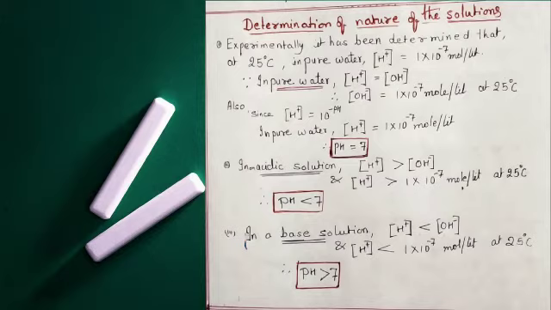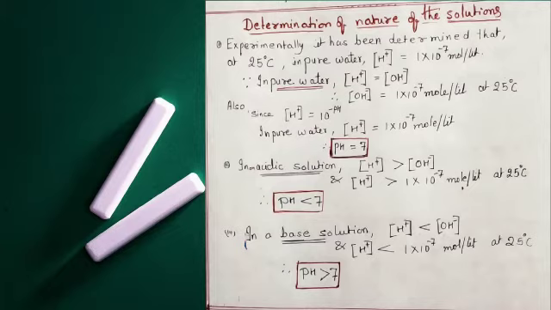Also in pure water, the concentration of hydrogen ions is equal to that of hydroxide ions. Therefore, the pH of the solution is equal to 7. It means in pure water or in a neutral solution, the pH is equal to 7.